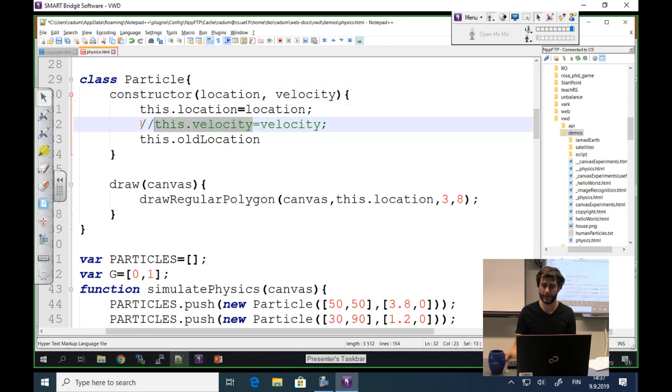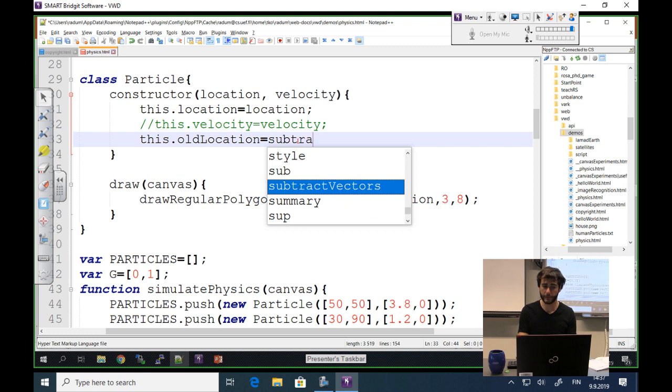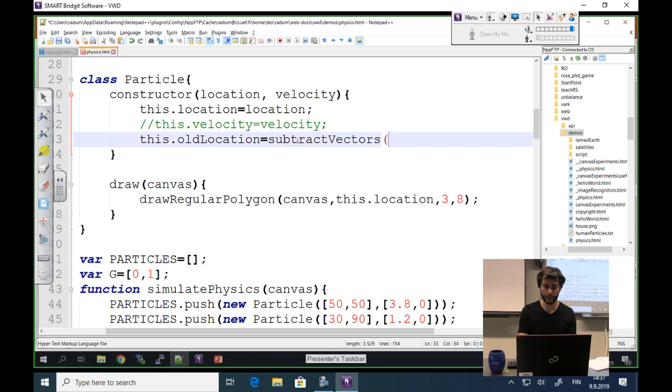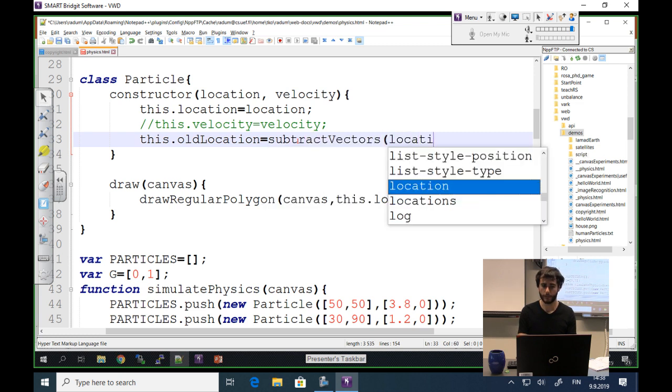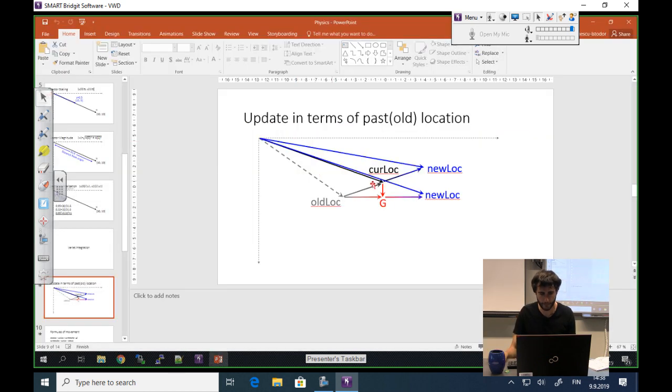I commented this out. Instead, old location is going to be subtract vectors from the location, from the location I subtract the what? Old location. Current location.